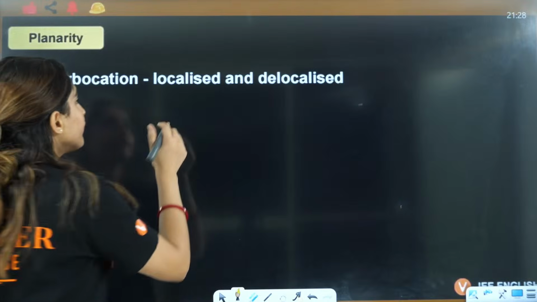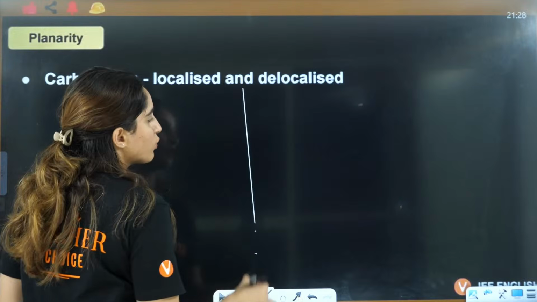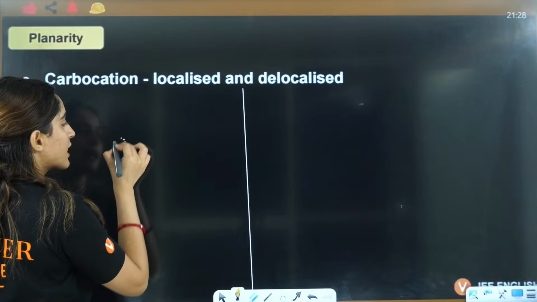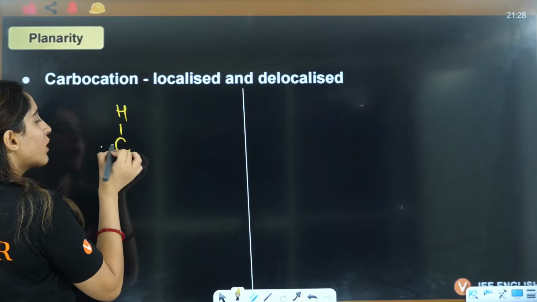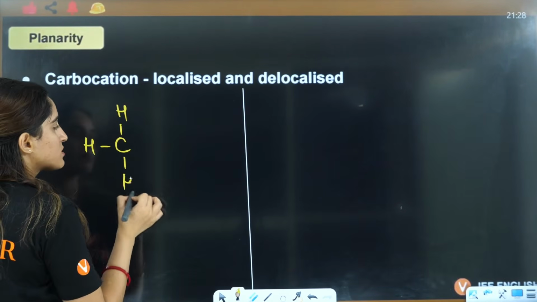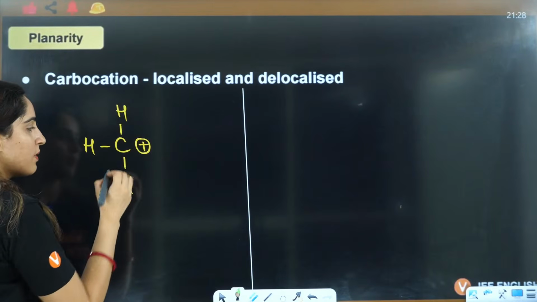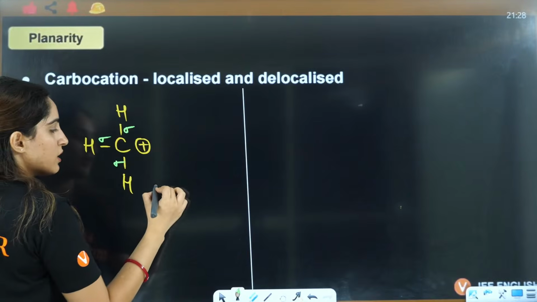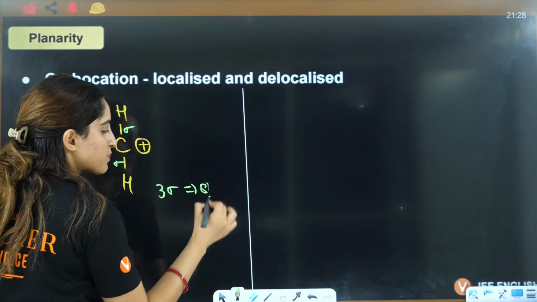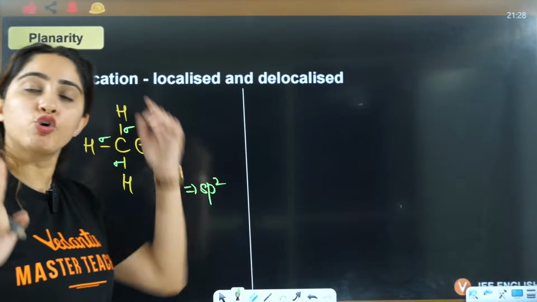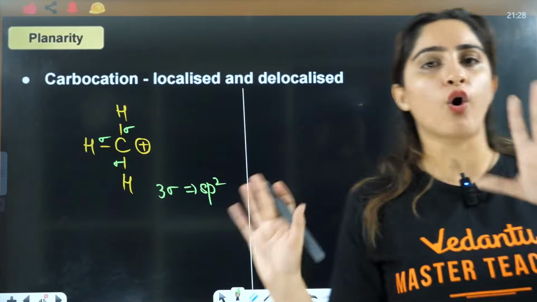If it is localized, that means it is not showing any resonance. In this case, how many sigma do you have? 1, 2, 3. 3 sigma, that means it is sp2. So localized carbocation is always sp2.